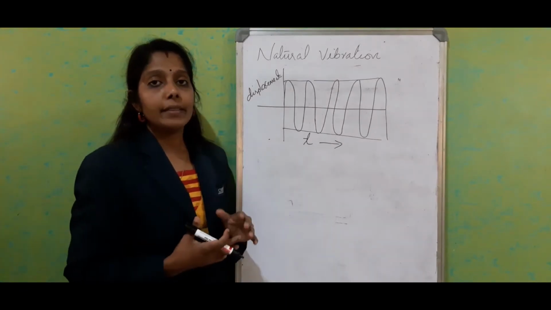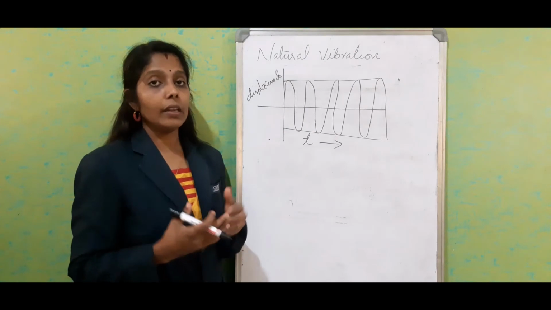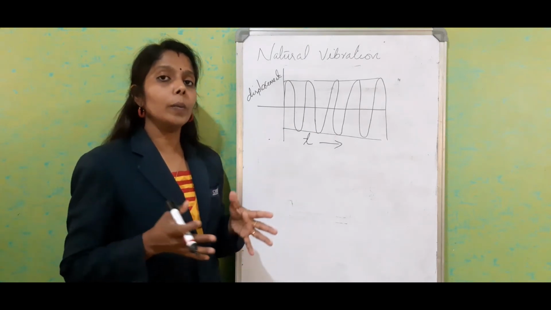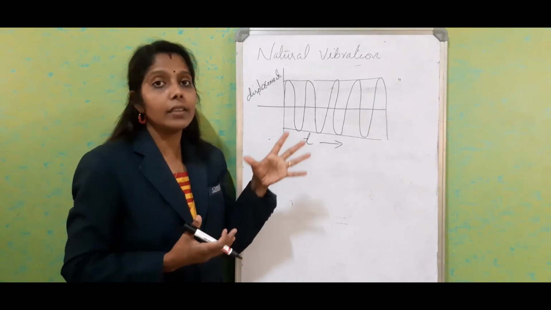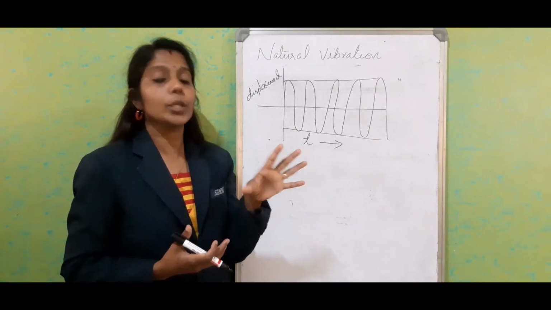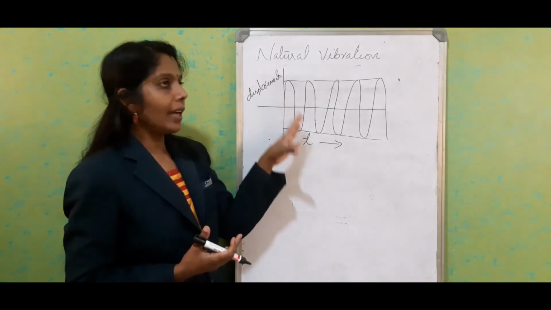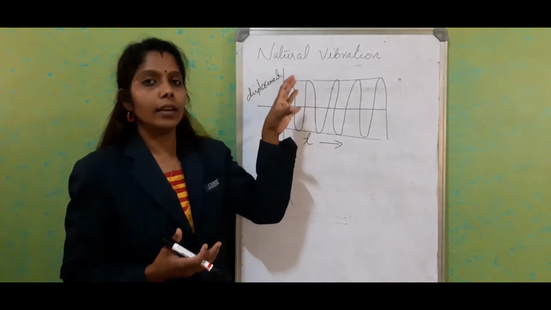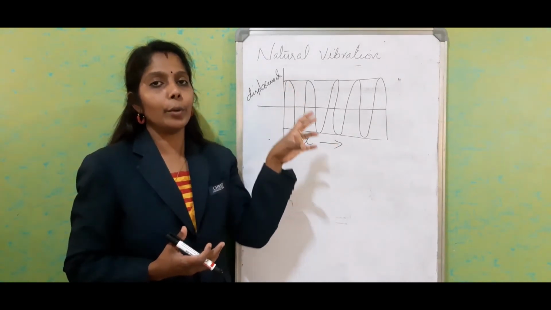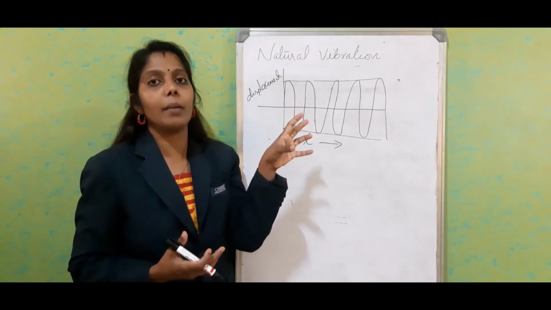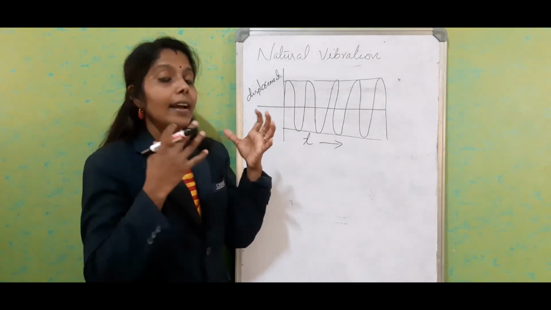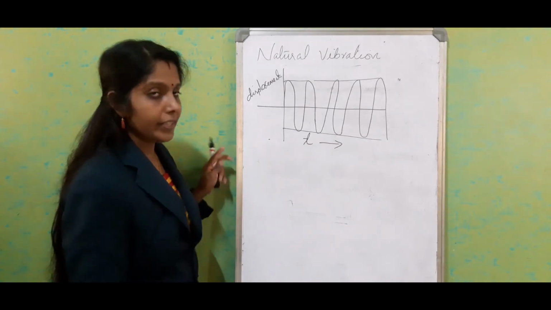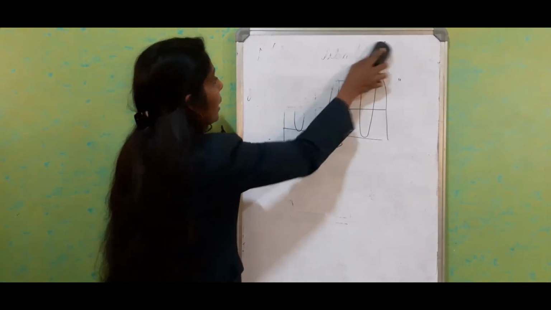If it happens in a normal situation, the surrounding medium always creates a resistive force and energy loss happens. That is the reason it loses its energy, and automatically the vibration amplitude decreases. We consider this another category of vibration, called damped vibration.